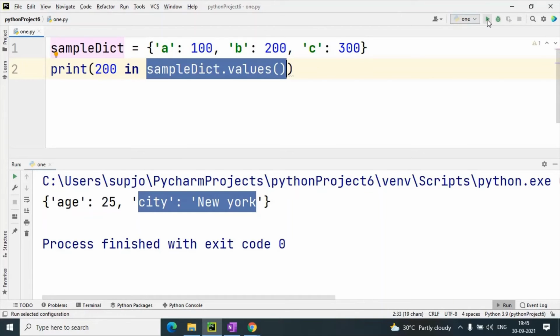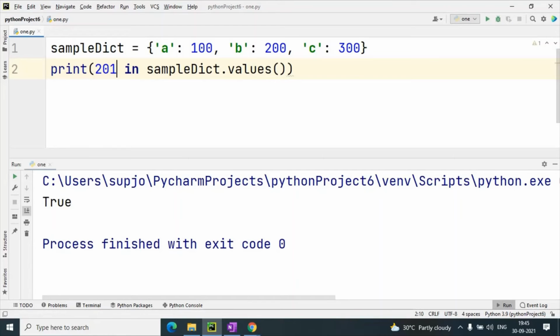When I execute this, it will give true. If I take 201, then it will give false. Understand? Clear? Yes, sir.